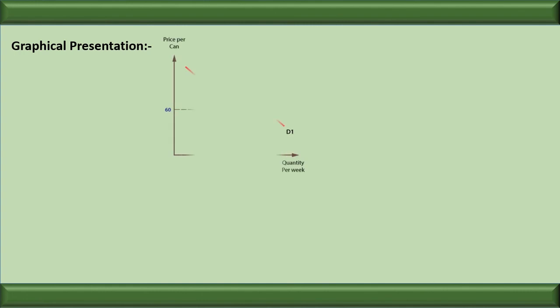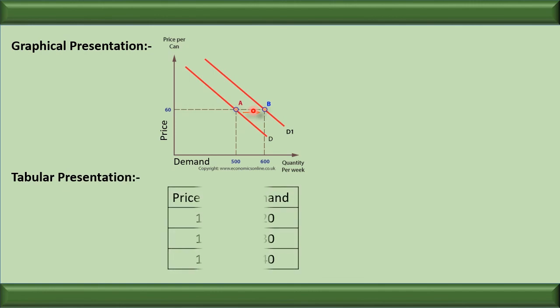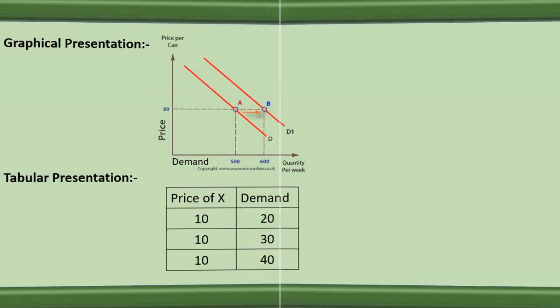Graphically, it can be represented as this one. We can see that the price is constant, but because of change in factors other than price, the demand is increasing. Rightward shift. Tabular presentation, we can see price is constant, demand is increasing.